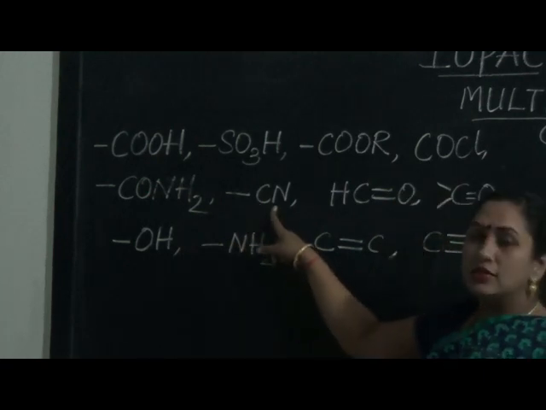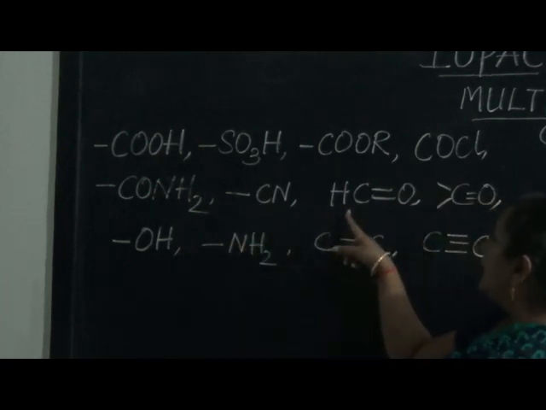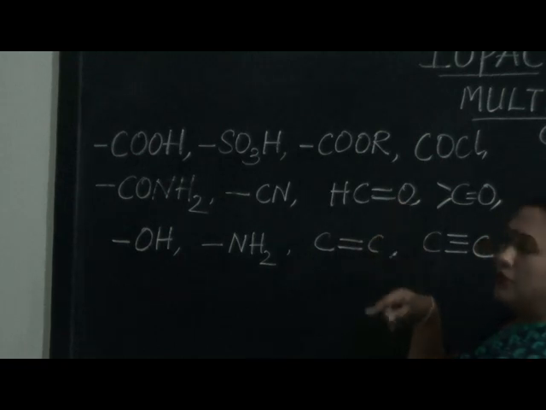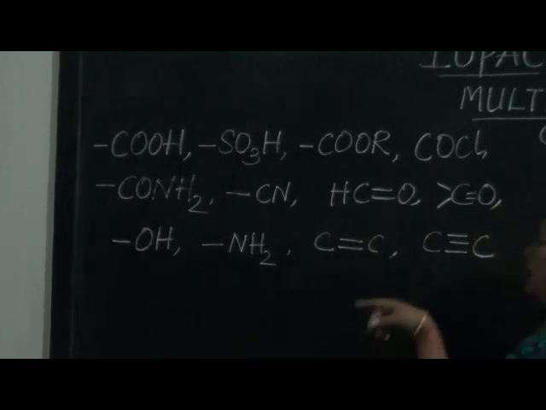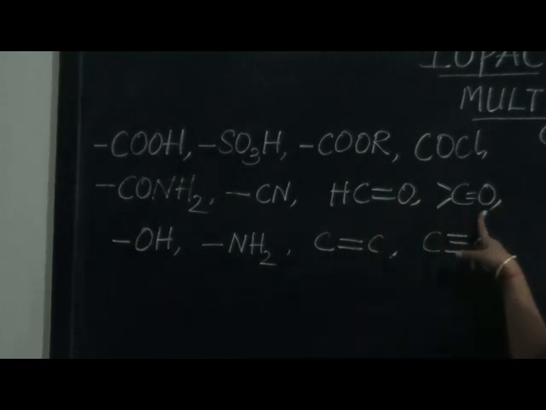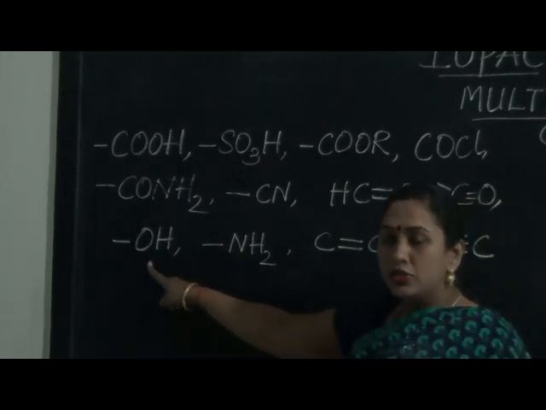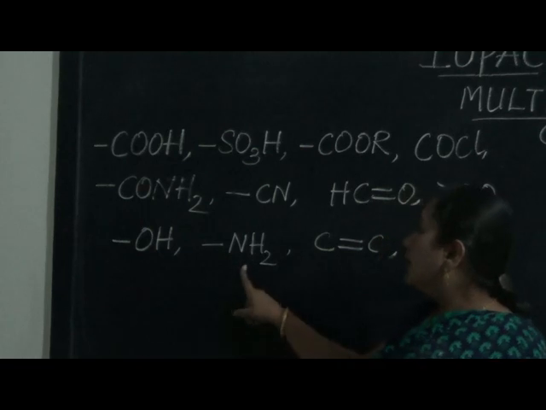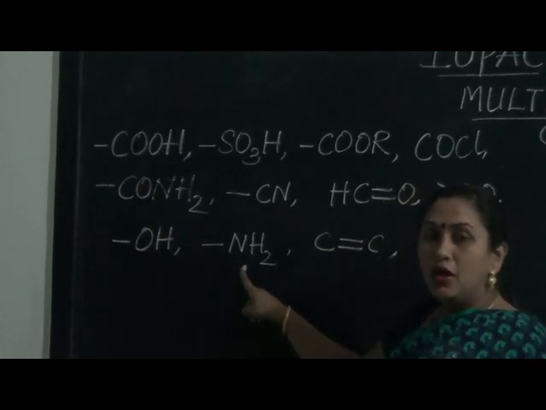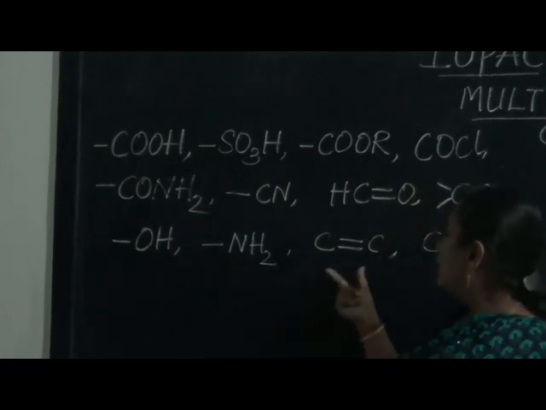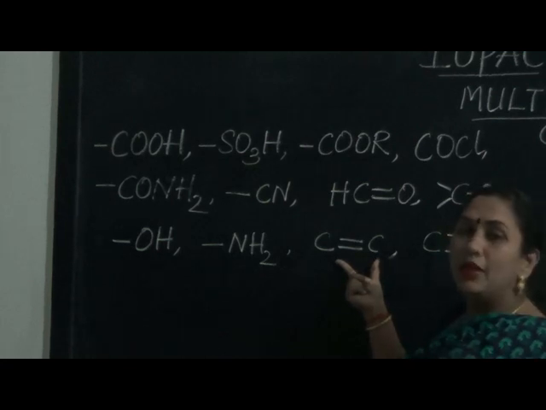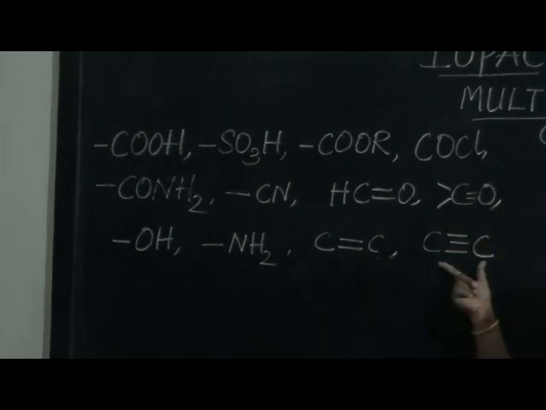Then CN, cyano. Then CHO, aldehyde. CO, ketone. Then comes, in the order, OH or the alcohol. Then comes NH2 or the amine. Then comes the presence of the double bond. And then comes the presence of the triple bond.